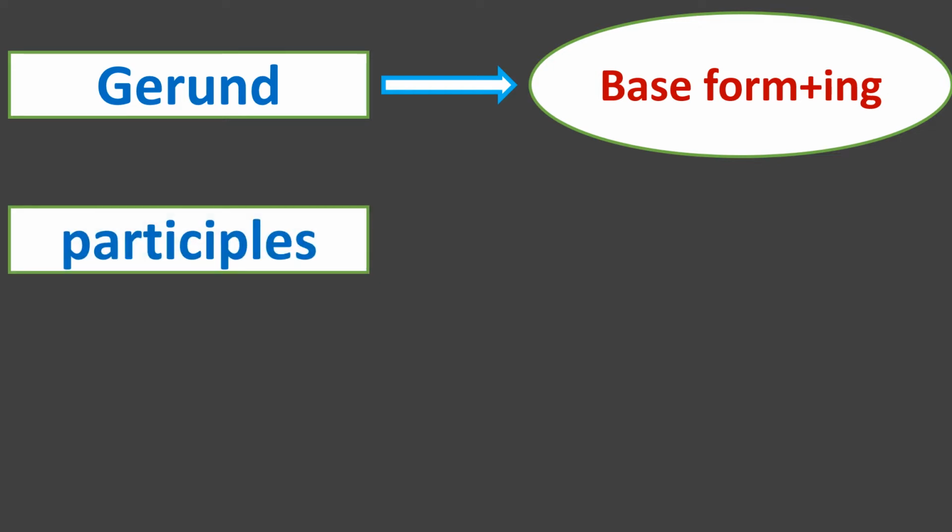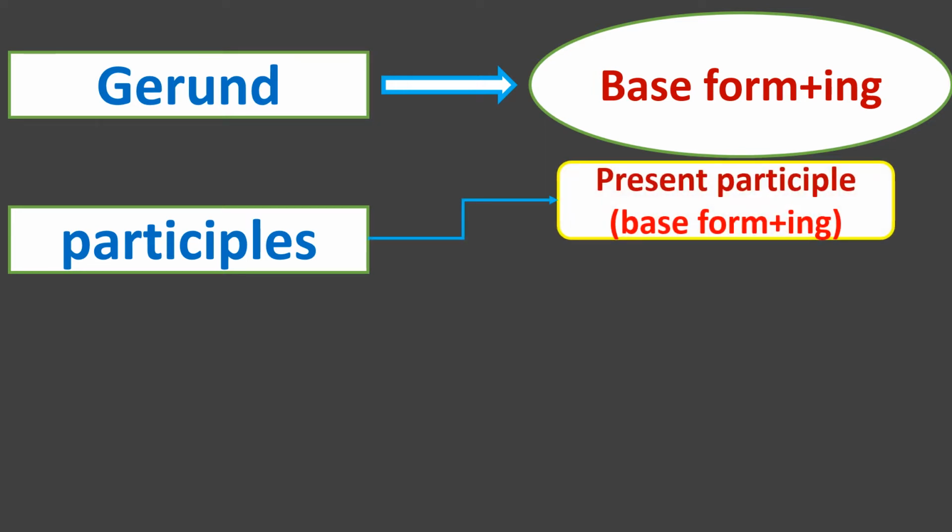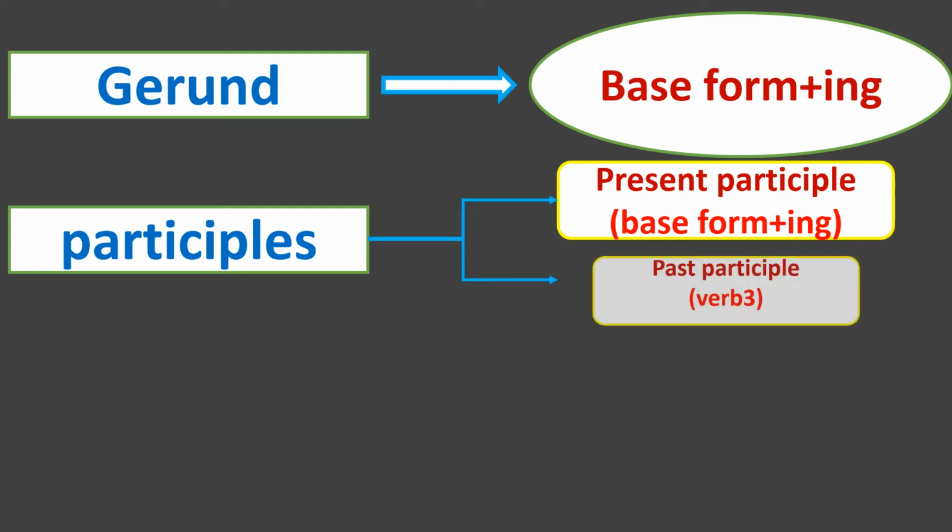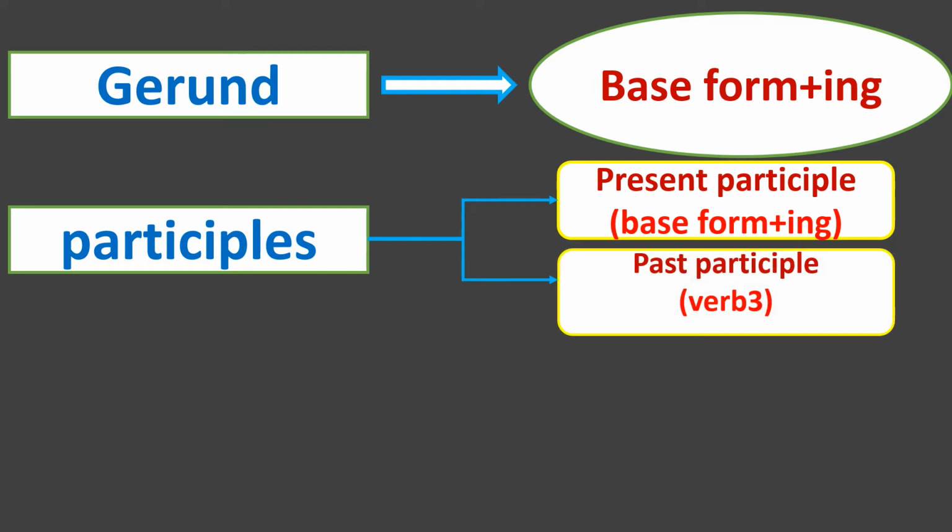Next non-finite verb is participle. Participles are two kinds. The first one is present participle. The next one is past participle. Present participle's form is base form plus ing, like gerund. Gerund also has the same form, base form plus ing. Present participle also has the same form, base form plus ing. Next one is past participle. Past participle's form is verb 3 or the third form of the verb.